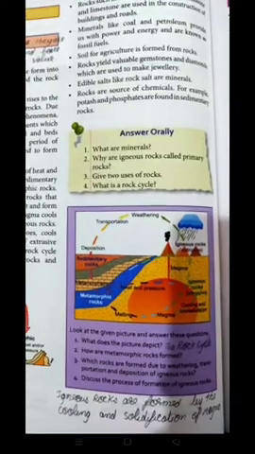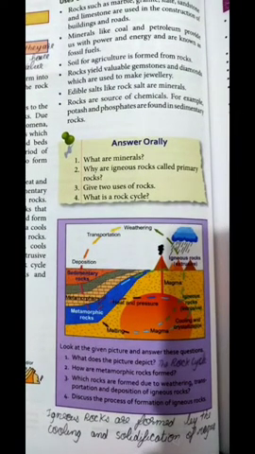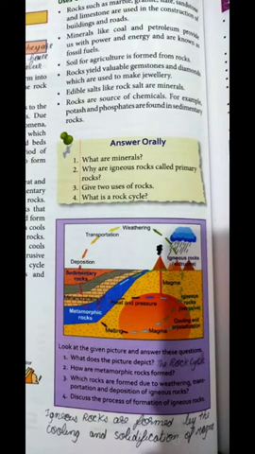Moving further, what does this picture depict? This picture depicts the rock cycle. They are showing that the igneous rock further makes magma, and the magma is further melting down and making a metamorphic rock, and from the metamorphic rock we are getting the sedimentary rocks, and together the circle is moving on. So definitely it shows the rock cycle.